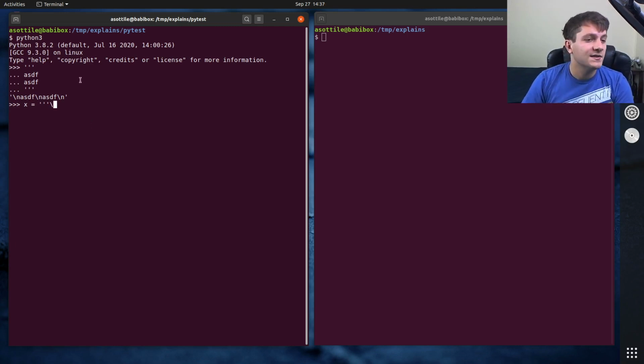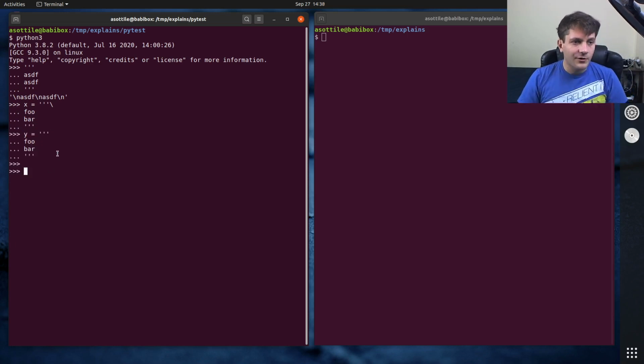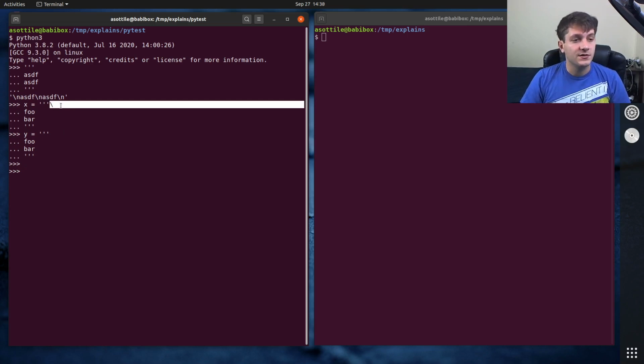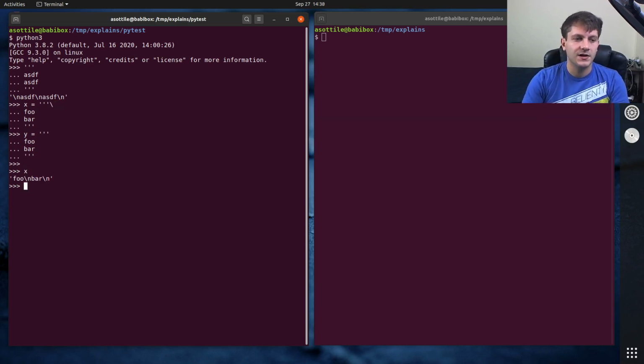But anyway, let's say that I start this one with a backslash, and we do foo, and then bar, and then end that triple-quoted string, and we'll do the same with this, but we won't put a backslash here. Now, these will actually create two separate strings, and what this backslash is doing is saying, don't include this new line character as part of the string. So if we look at X, you'll see that it does not start with backslash n, the escape sequence for a new line, whereas Y has a backslash n at the beginning.